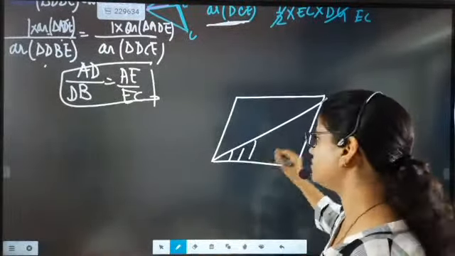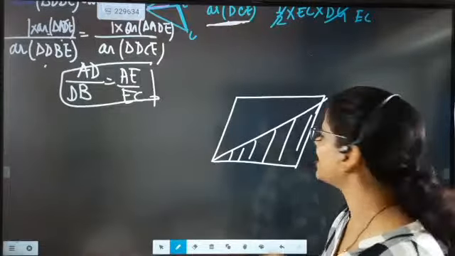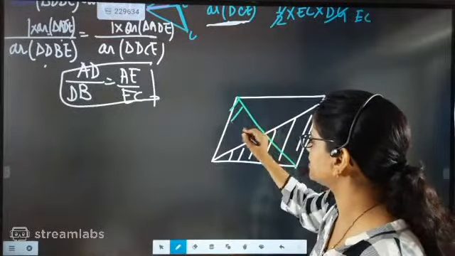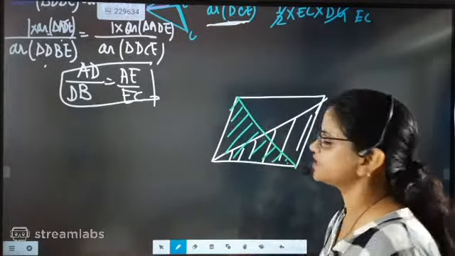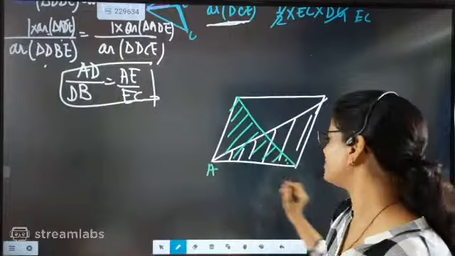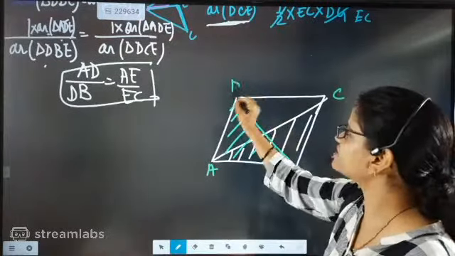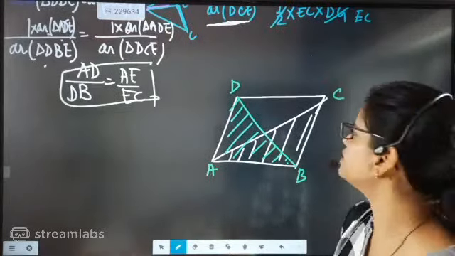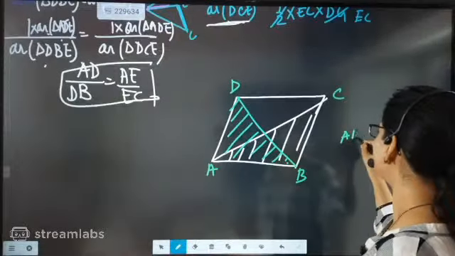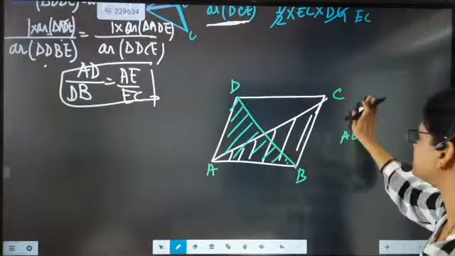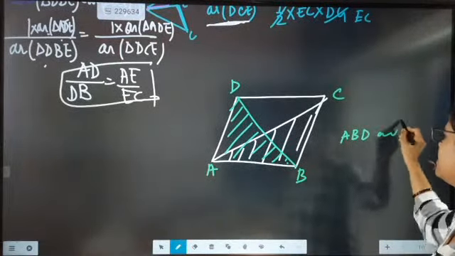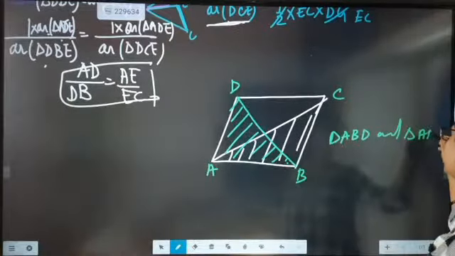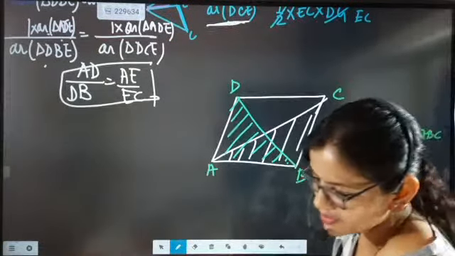Triangle number 1 and triangle number 2. Triangle number 2 I am going to draw with another color, so that you can see both triangles. Now you have to tell me, we will play a puzzle game. Can you tell me which is the base of both the triangles? Is there any common base between both triangles? You have two triangles: triangle ABD is one triangle and ABC is another triangle.